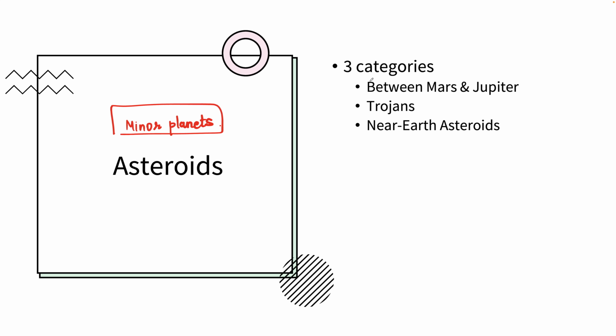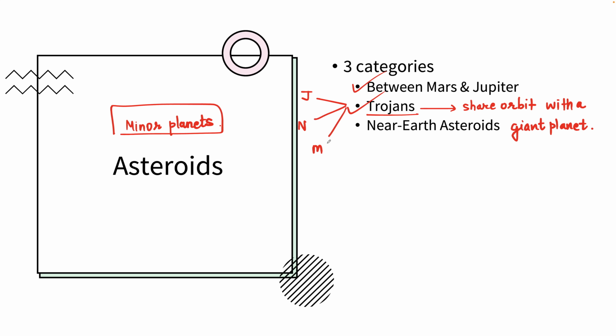The first category comprises asteroids occurring in the main asteroid belt between Mars and Jupiter. The second category of asteroids is the Trojans. What are Trojans? These are the asteroids that share an orbit with a giant planet. And there are Trojans associated with Jupiter as well as Neptune and Mars.